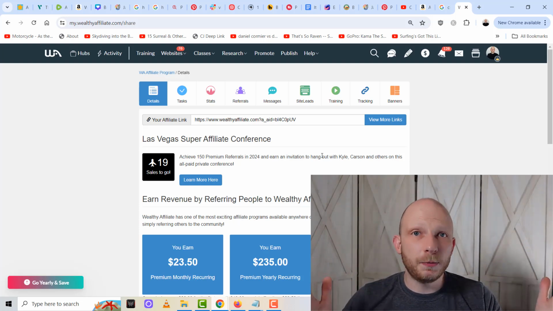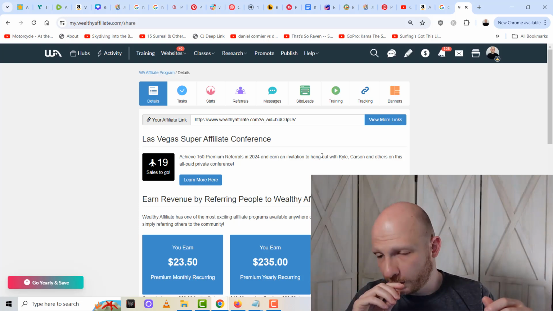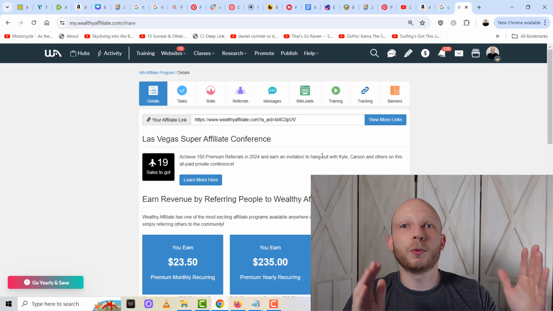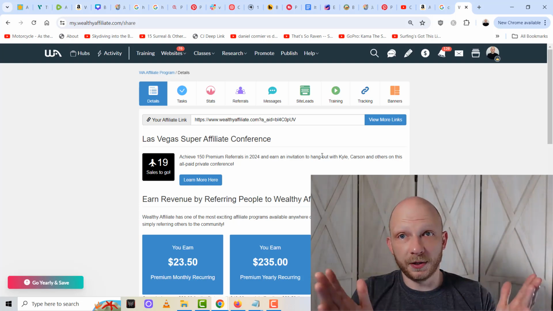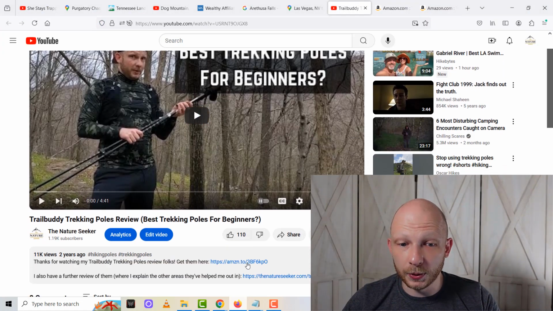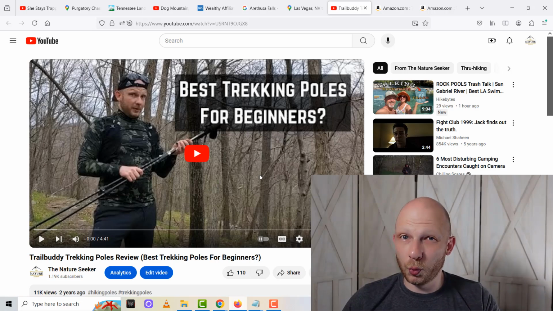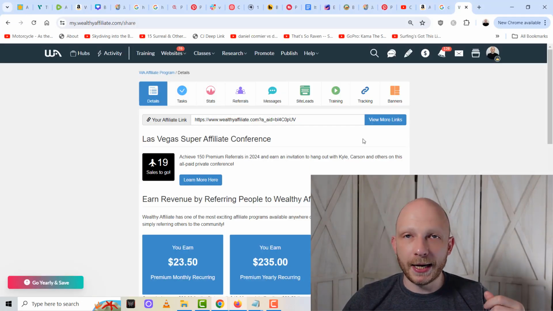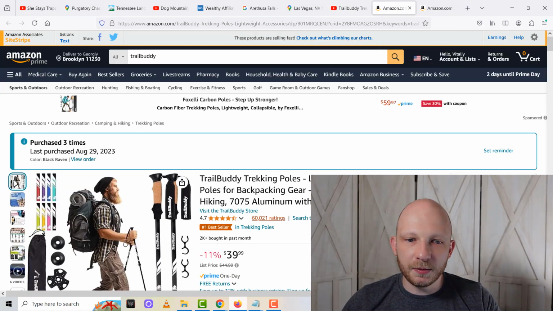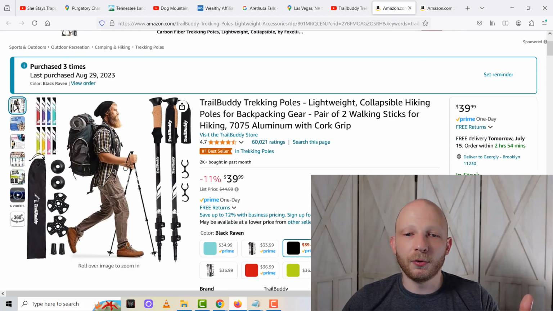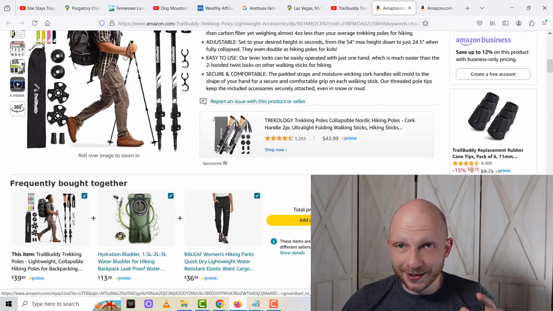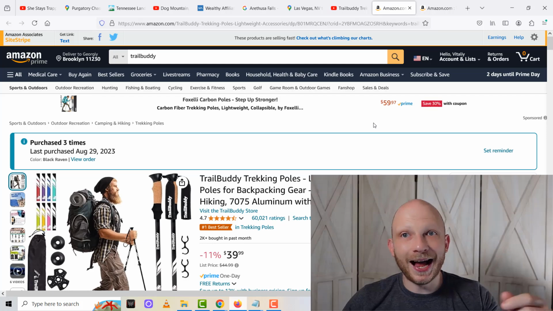So there's a lot of different programs out there with different lengths of time for their affiliate cookies. And generally speaking, you want to promote products that offer longer affiliate cookies. But the truth is, there are also a lot of benefits in promoting products that are connected to an affiliate network with small affiliate cookie windows. So for example, with the trekking poles with the Amazon Associates program, even though it's only 24 hours, the benefit of promoting Amazon products is that when people click on my affiliate link, in this case over here, and they visit this page, they have, yes, up to 24 hours to buy this, but if they also buy any of these other products or anything else on Amazon within that 24-hour period, I'll still get a commission from that.